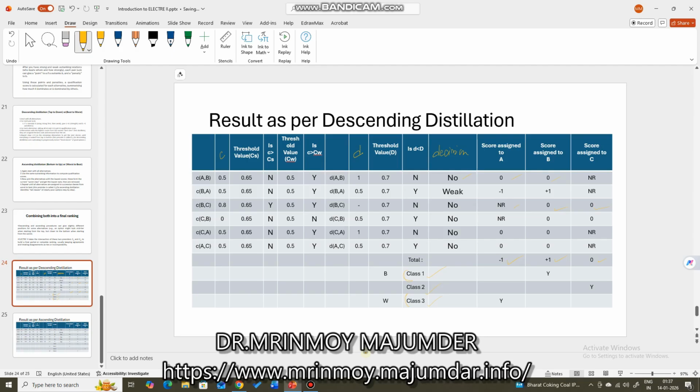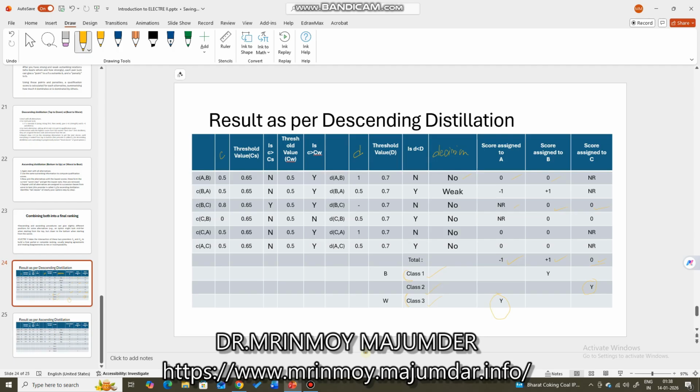C is not best, not worst, it is in between, so it was assigned class 2 because it has a score of 0. The total score will show you which class to assign. And A has a score of -1. Certainly it is negative, and it is the third best value, because within -1, +1, and 0, +1 is the best value, 0 is the second best value, and -1 is the last best value. So class 3 is assigned to variable A or alternative A.